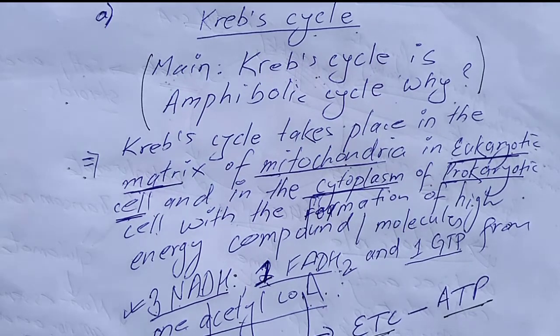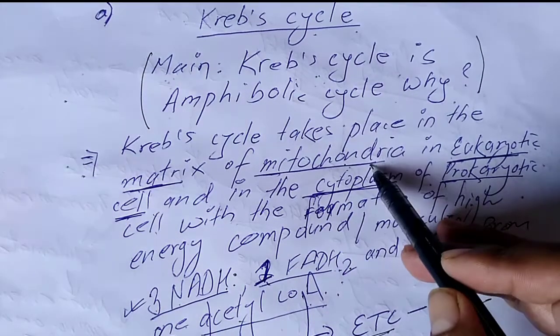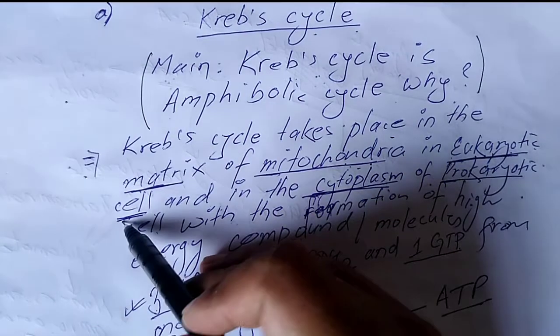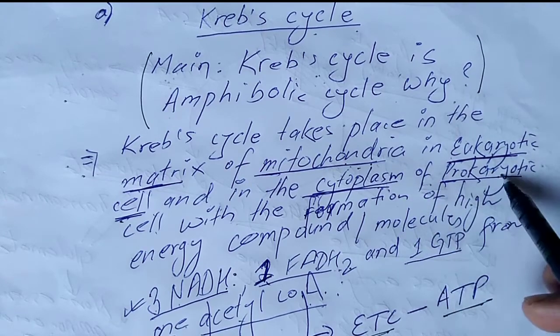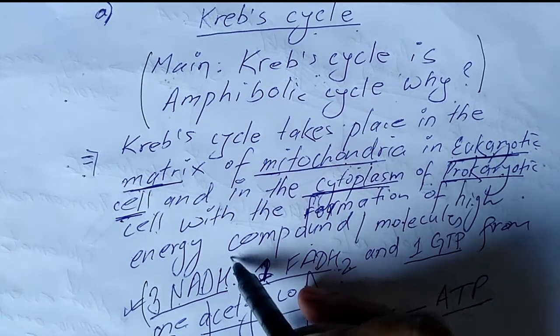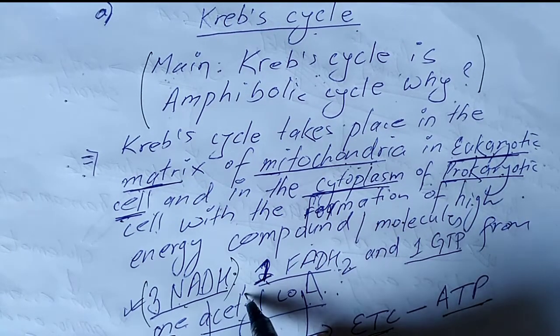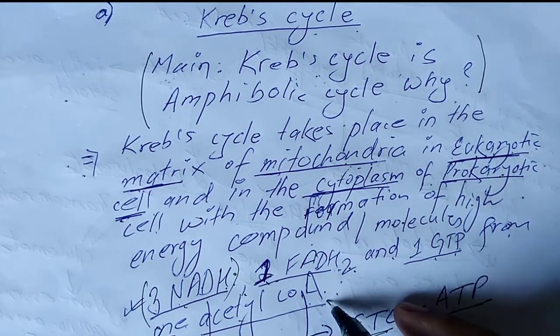So at first, before giving the answer, I would like to remind you that Krebs cycle is a series of chemical reactions that takes place in the matrix of mitochondria in eukaryotic cell, remember the point, and in the cytoplasm of prokaryotic cell, with the formation of high energy compounds, that is 3 NADH, 1 FADH2 and 1 GTP from 1 acetyl coenzyme A.